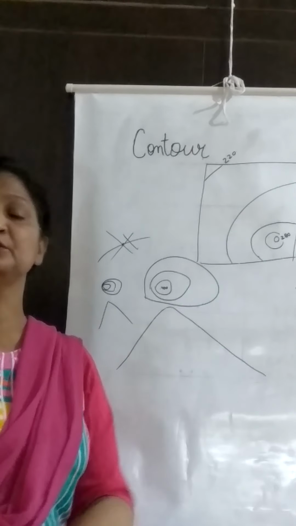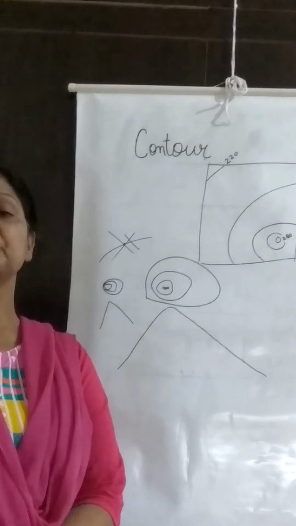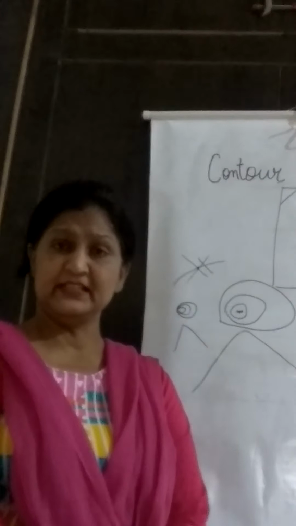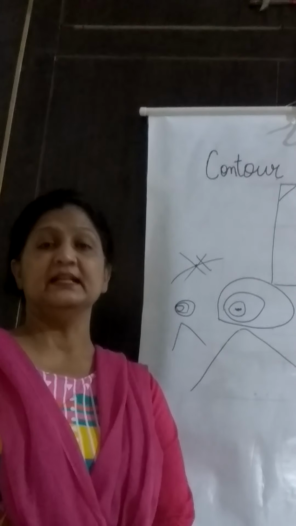The circular contour line indicates a mountainous region, while the closed contour line also indicates a very steep slope, and widely spaced contour lines will indicate a gentle slope.